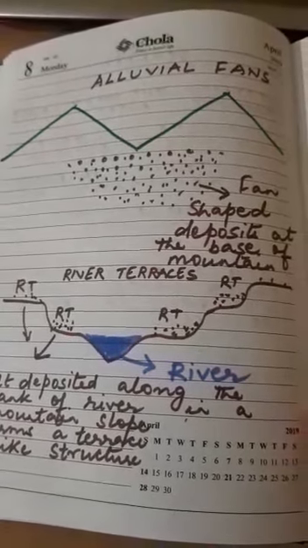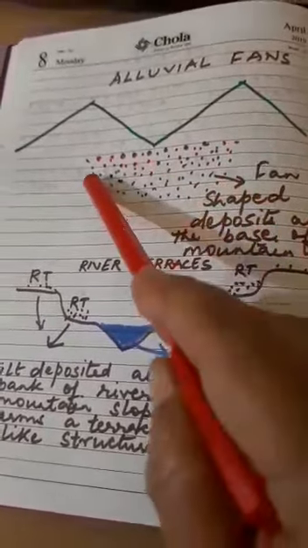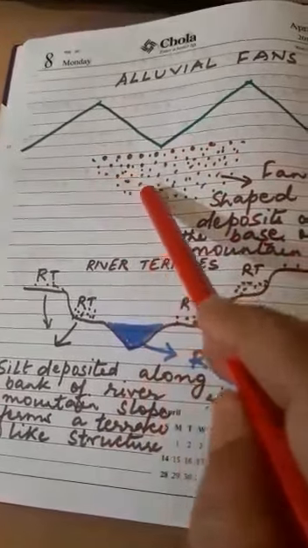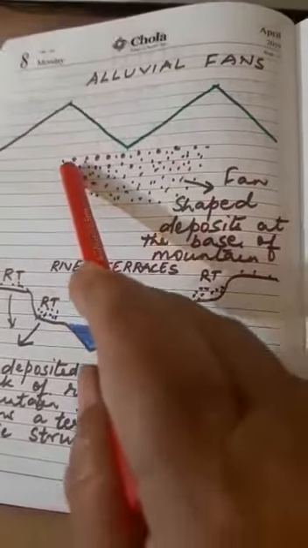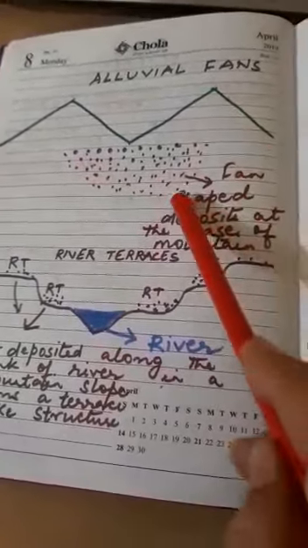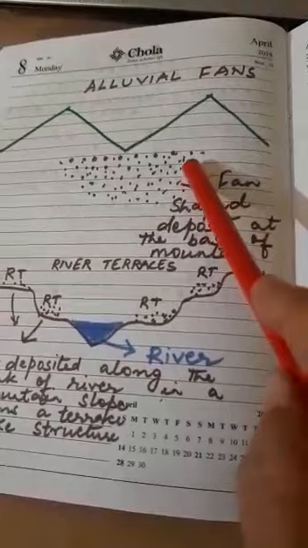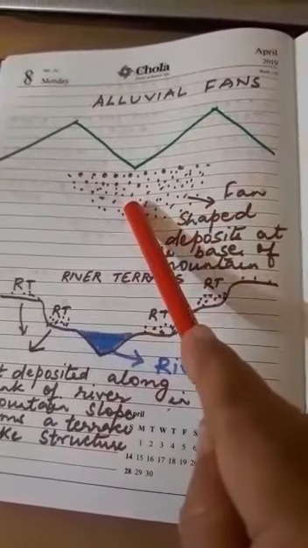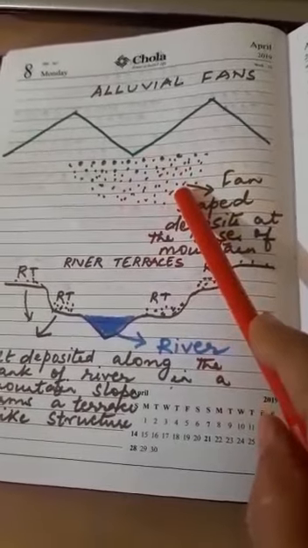Now here children, I made a diagram of alluvial fans. Now alluvial fans develop at the base of the mountain. The coarser particles are deposited just at the base, and the finer particles are deposited away from the base of the mountain. It is deposited in the shape of a fan, and so the term alluvial fan. So here I have written fan shaped deposits at the base of mountain. So generally this alluvial soil at the base of the mountain deposited in the shape of a fan is fertile and can be effectively used for cultivation.